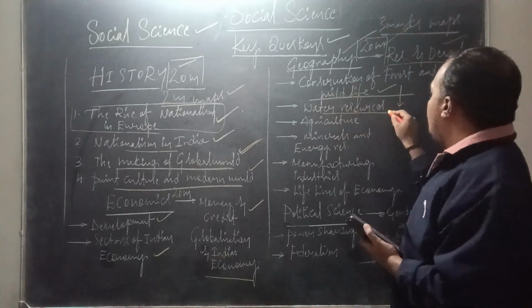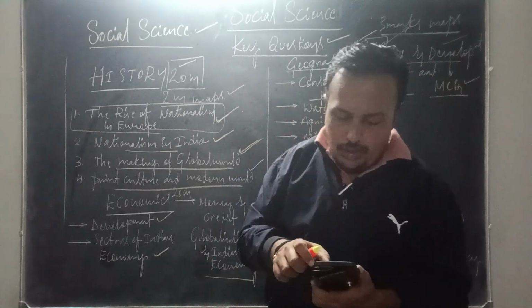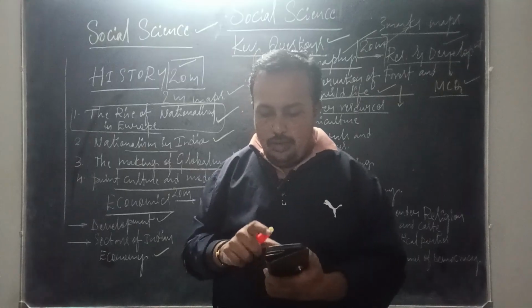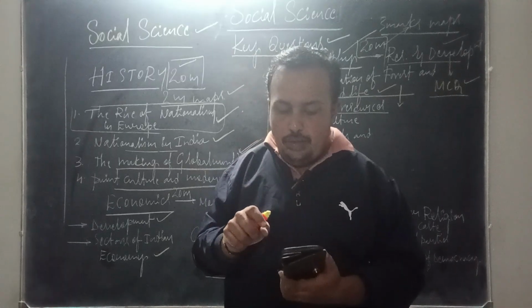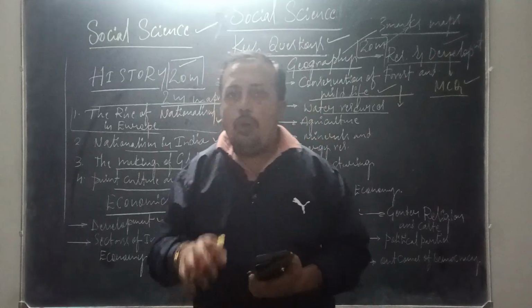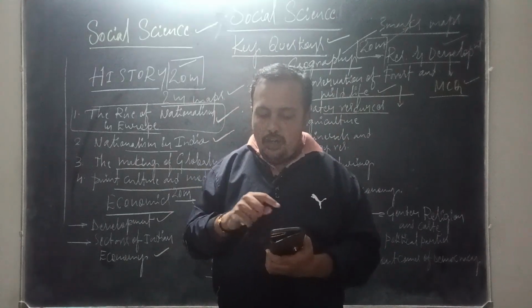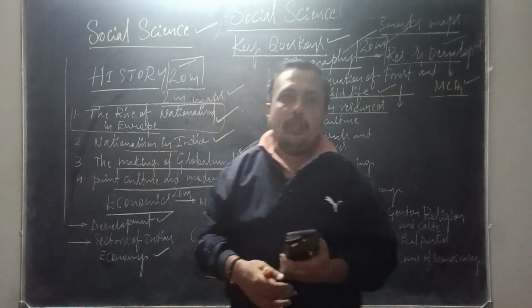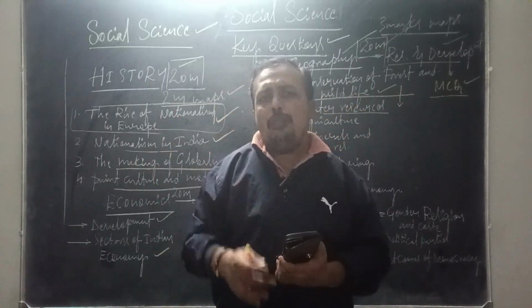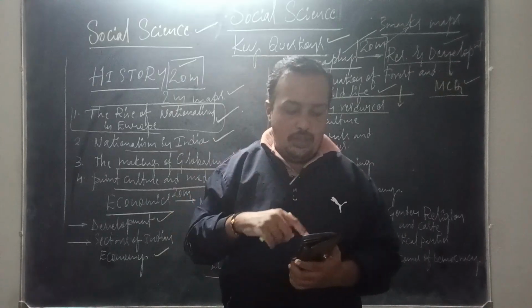Next it is chapter 3, water resources. Under water resources, what are the important concepts to be covered? Reasons for scarcity of water in our country India, it's a 2 marks question. Why we need to conserve the water resources, that is another 2 marks question. And hydraulic structures in ancient India, some examples are given in this chapter, which we need to know for the multiple choice.